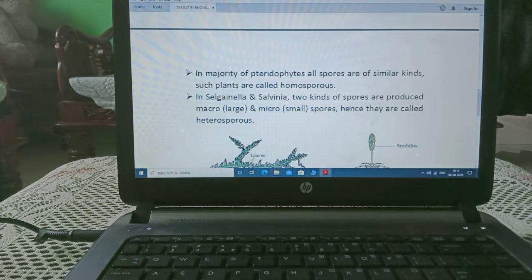Hence, they are known as heterosporous. Hetero means different, sporous means spores. So, they have similar spores as well as different shape, size, structure of spores. Those who are having similar spores are known as homosporous and those who are having different shape, size, structure spores are known as heterosporous.